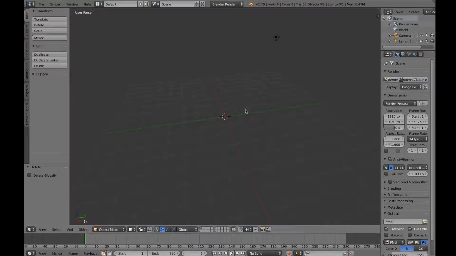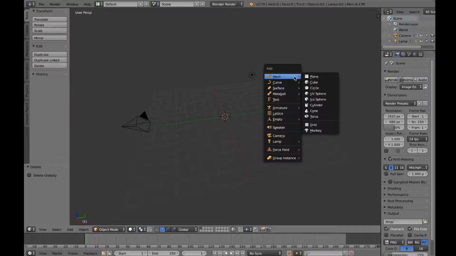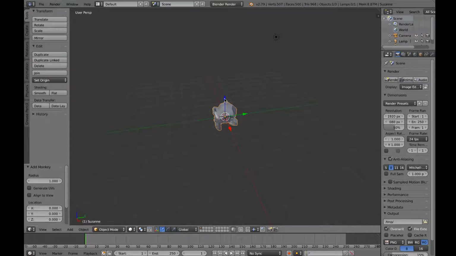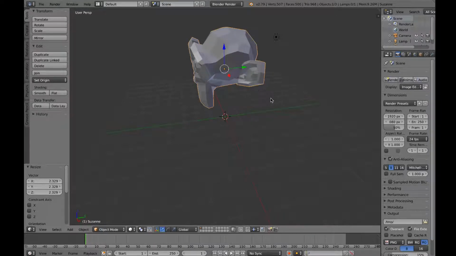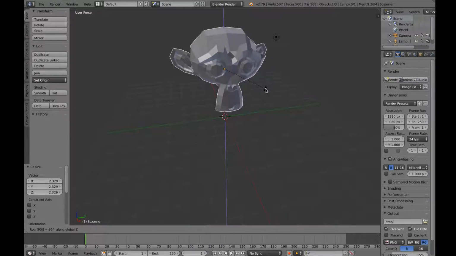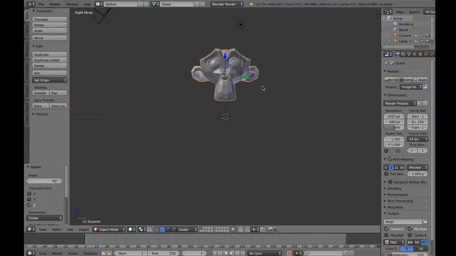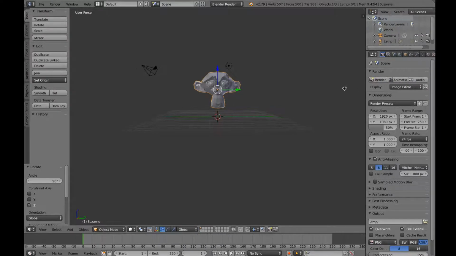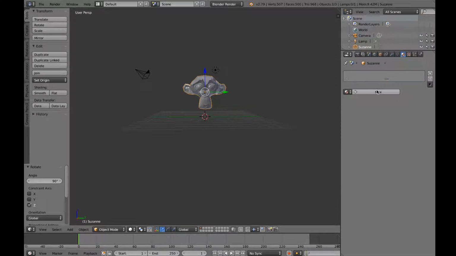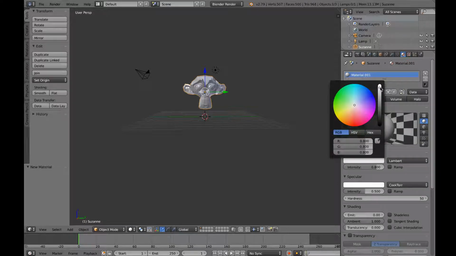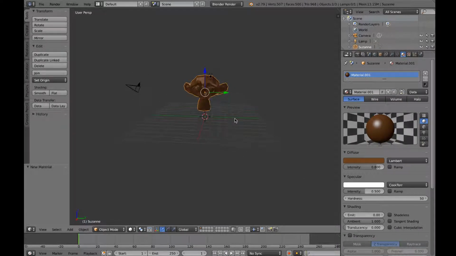So I'll quickly delete this cube right here, go to mesh and select monkey, and bring it up, scale it up a bit, rotate it on z-axis by 90, and yeah, bring it to the side view, press 3 on the numpad for the side view. And now maybe I should give it a bit of texture, so I'll get it to brown color, maybe something. Yeah, that looks good. It's like a wooden monkey.